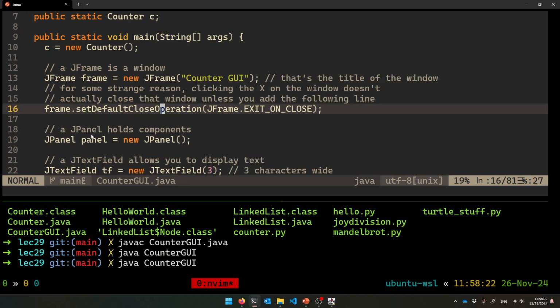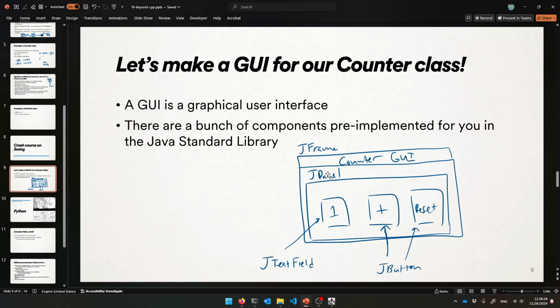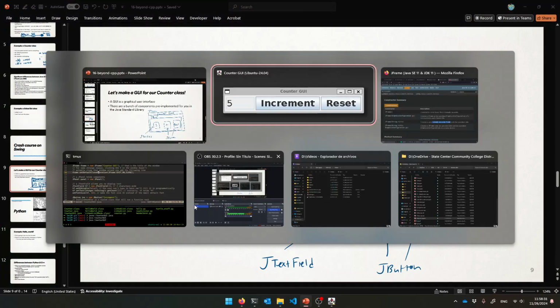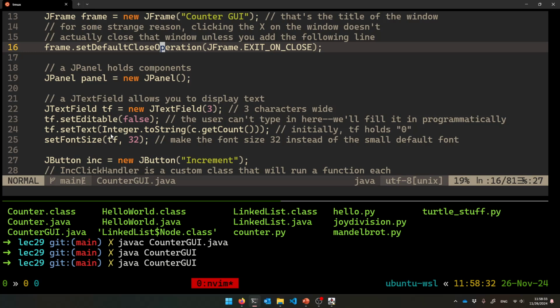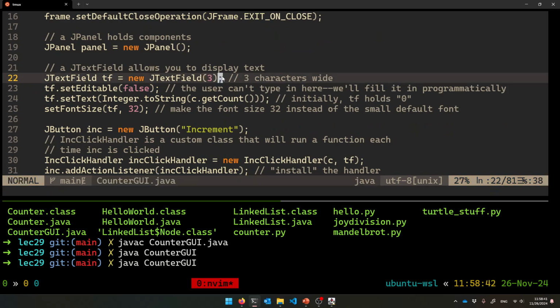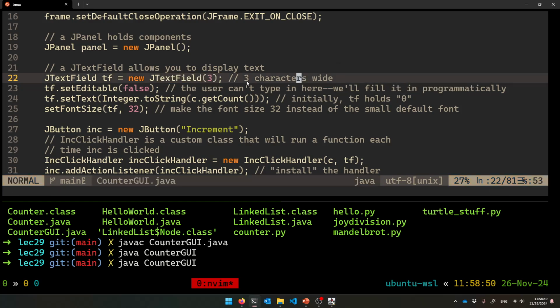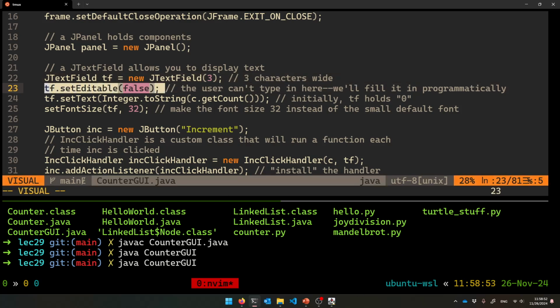All right, so there's that. And then let's do everything else. Here's the drawing. I want to make a JPanel in which I want to put a JTextField and some JButtons. So here's my JPanel, and I'm making the text field that I want to put inside of it. The constructor takes how wide it should be. I want this text field to be able to display 3 characters at once, so it's extra wide, so it can get up to 3 digits. I don't want this text field to be editable by the user. See how if I'm typing, it doesn't actually do anything. I promise I just tried to type right now, because we're going to mess with it ourselves in the program.